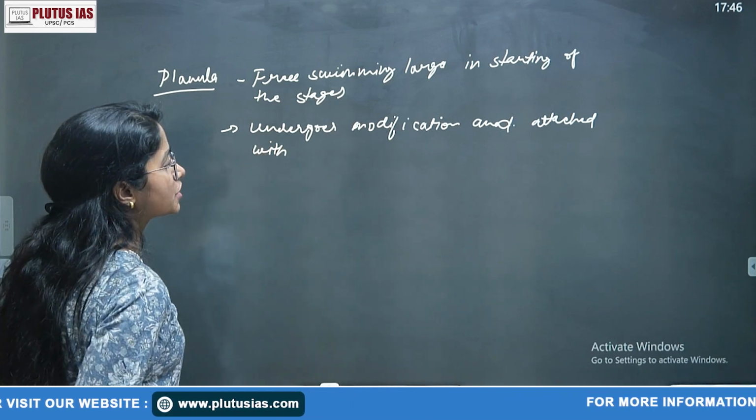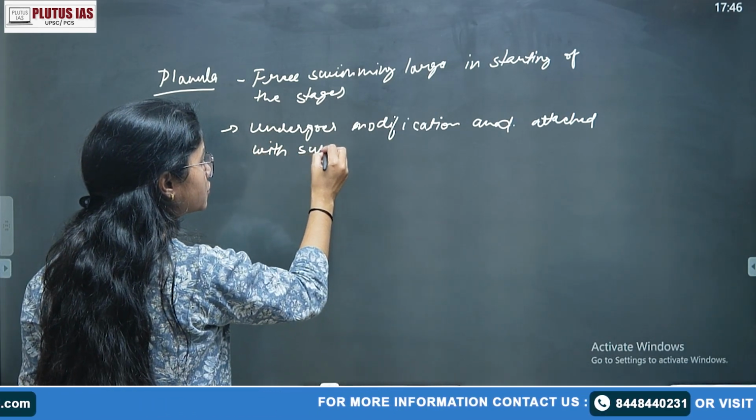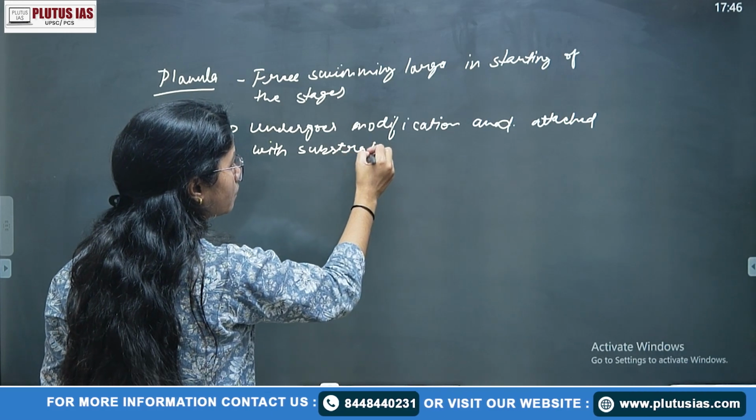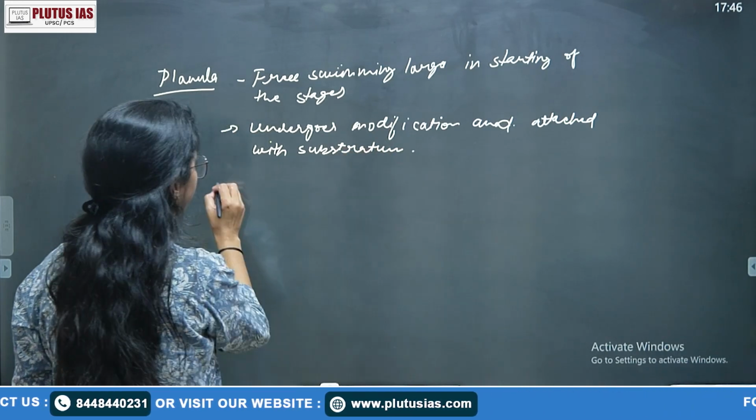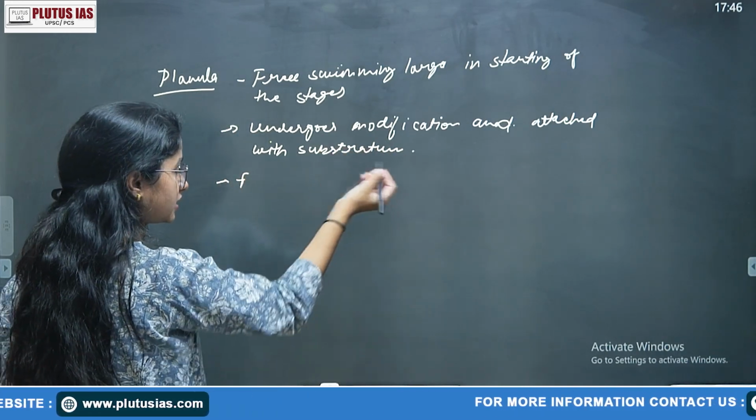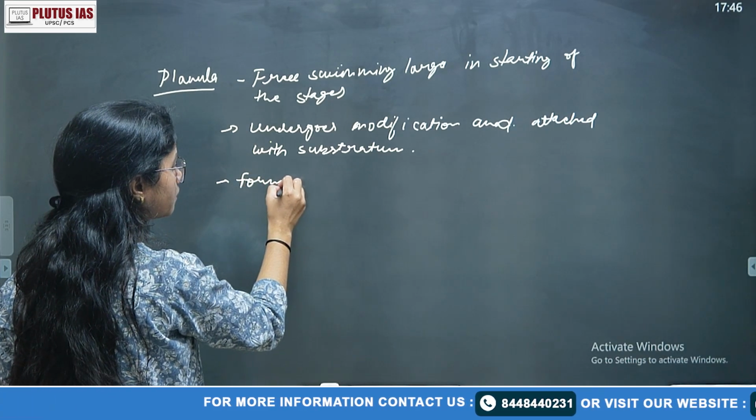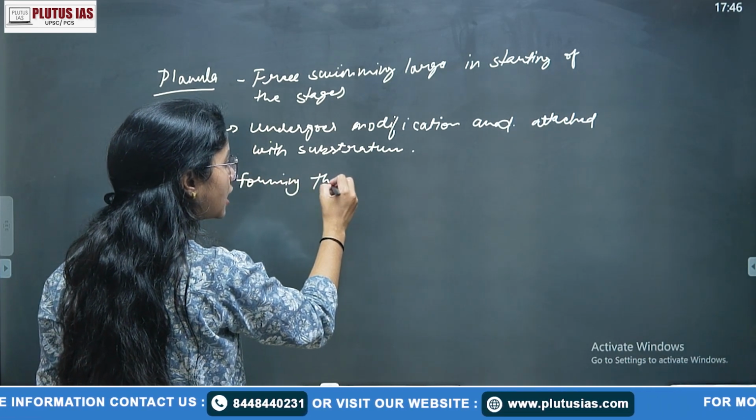This shows the evolutionary significance. Then after attaching with the substratum, it forms the younger polyps.